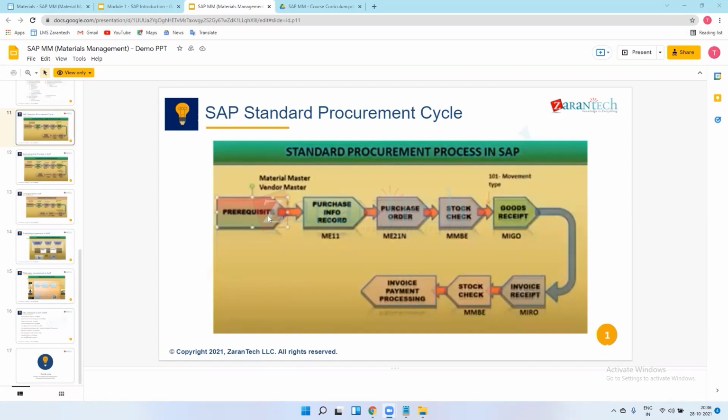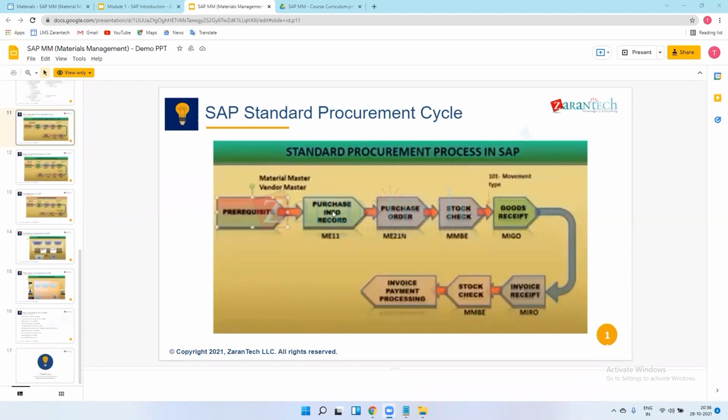After this, we maintain info records. This is one record we maintain in SAP MM, where we maintain the material, vendor, and plant. For this particular plant, this particular vendor, and this particular material, there will be one price defined, and that price we maintain in our info records. The purchase info record is one chapter in our SAP MM.